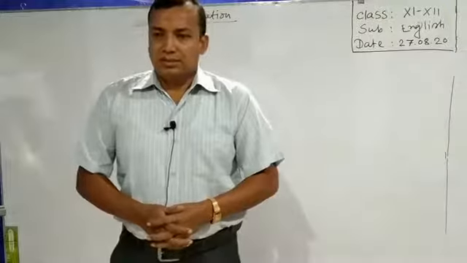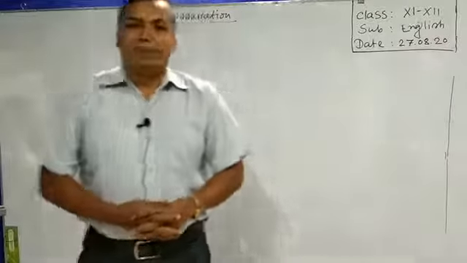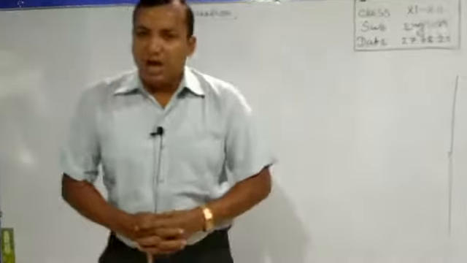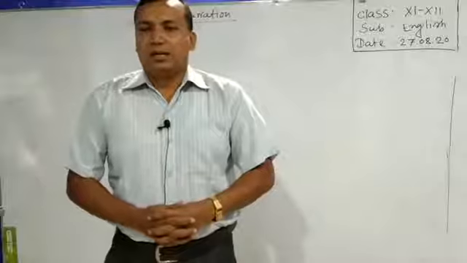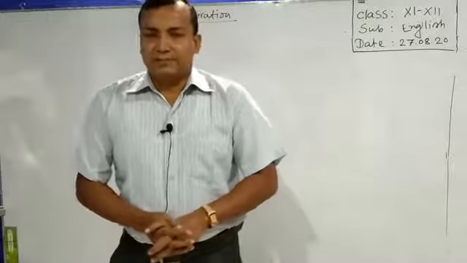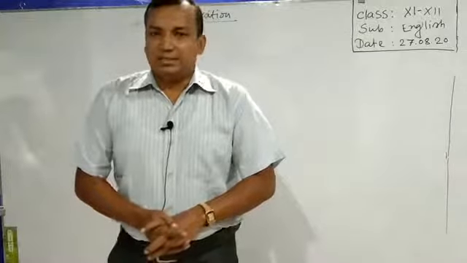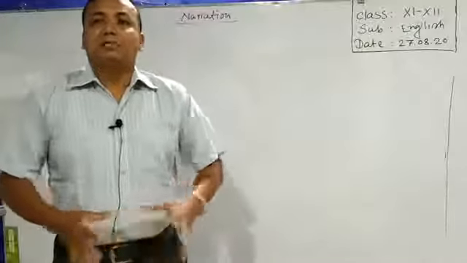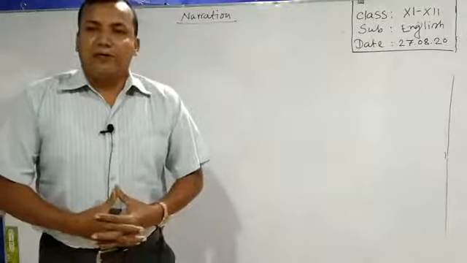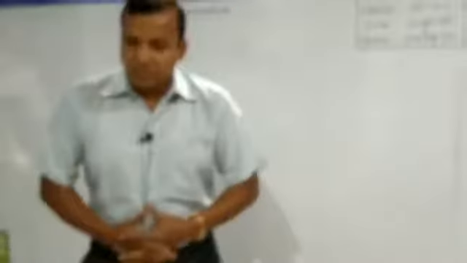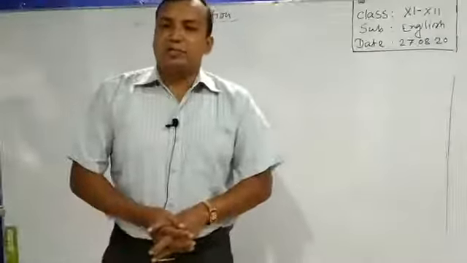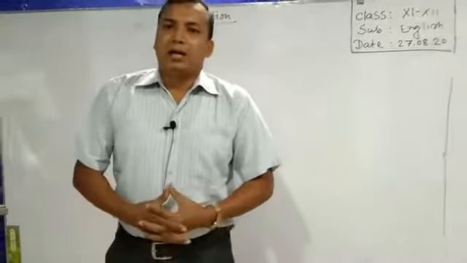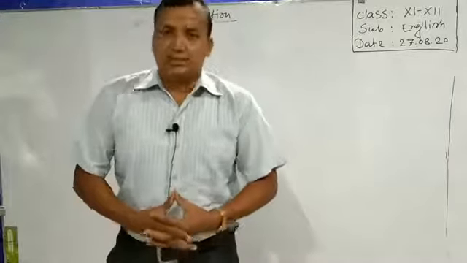Learners, okay. In my last class, I also showed you how to face an assertive sentence or interrogative sentence as the reported speech. I mean, when you will find an assertive sentence or interrogative sentence as the reported speech, what you have to do? We have learned it in the last class.